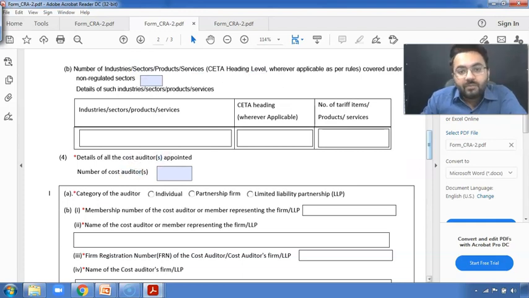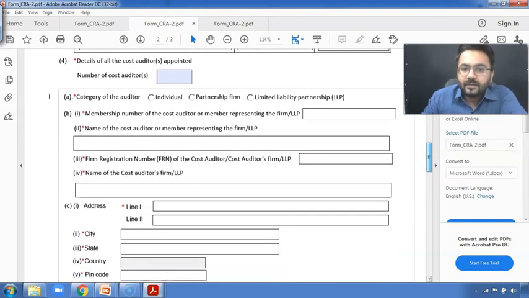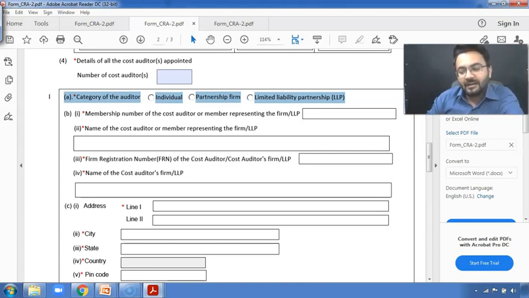Sir, can we have more than one? Absolutely, you can have more than one. If you are not satisfied, and you want two people to work and submit different reports, if you have extra money, you can have a couple of them. You can have three as well. If your shareholders ask for it, or if there is any such special demand by the lenders, you can have a couple of cost auditors as well. But nobody goes for that.